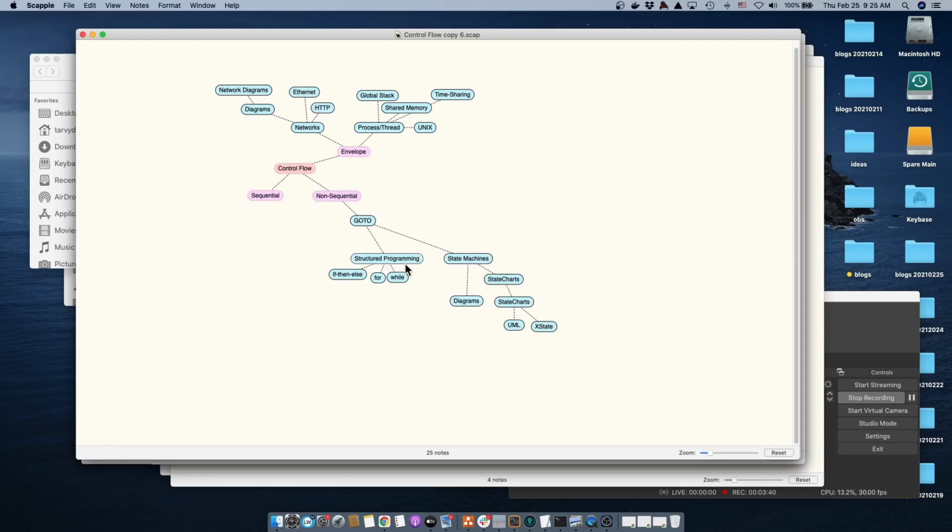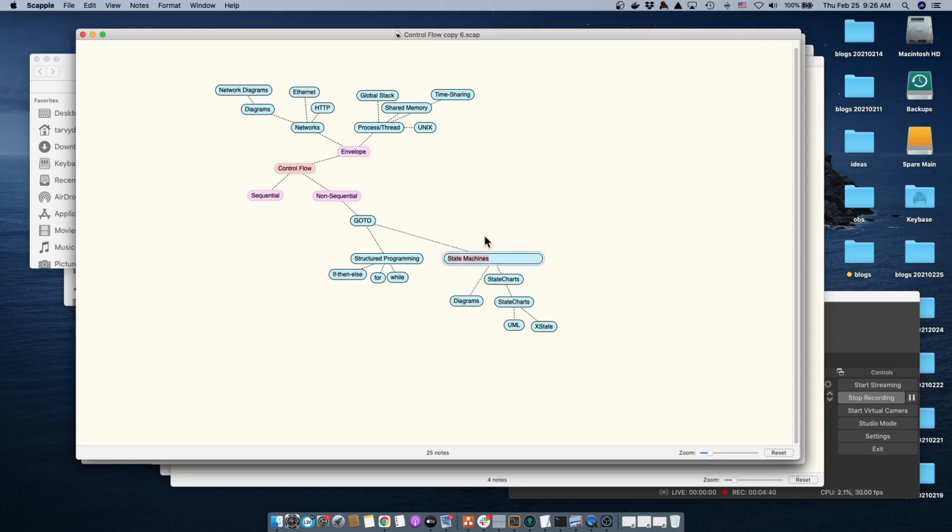Structured programming gave us only one way to constrain the use of GoTos. There are different ways. Another way to constrain GoTos is by using state machines. They give much more flexible control flow, or they give different flexible control flow constructs. One is state machines. Another one we'll see later is just using an envelope.